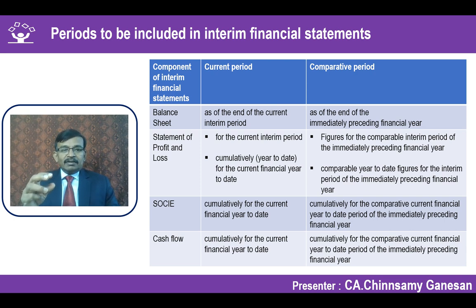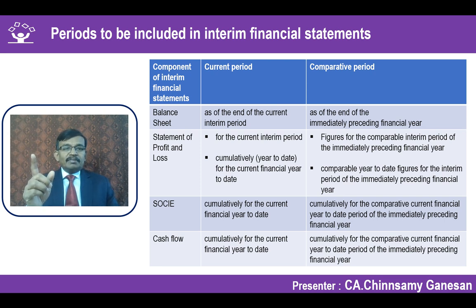So the quarterly number plus the year to date number of the reporting period. So 1st July to 30th September is a quarterly number, and 1st April to 30th September is the year to date number for the interim period.